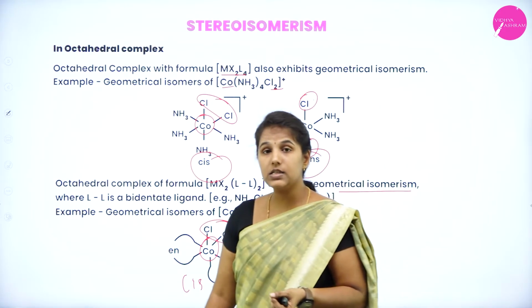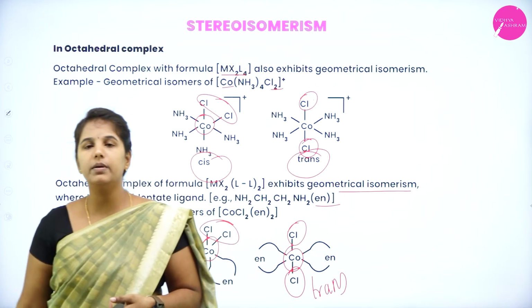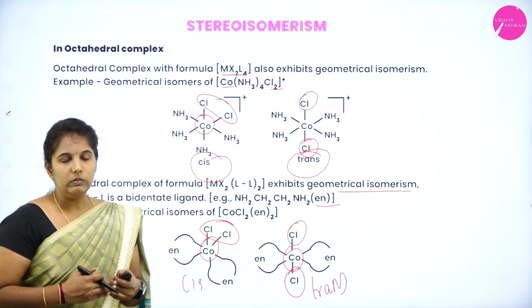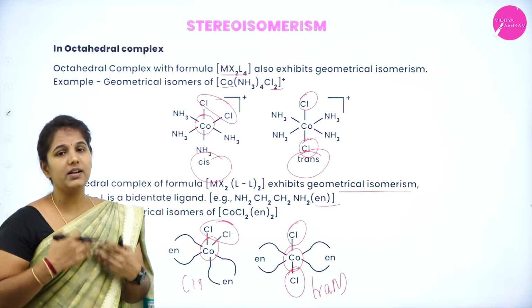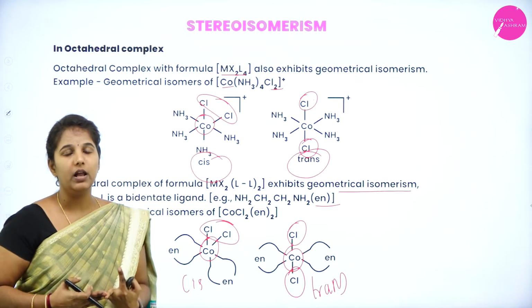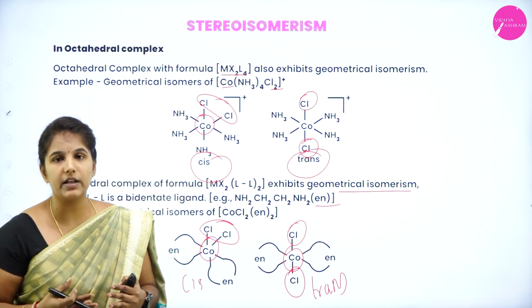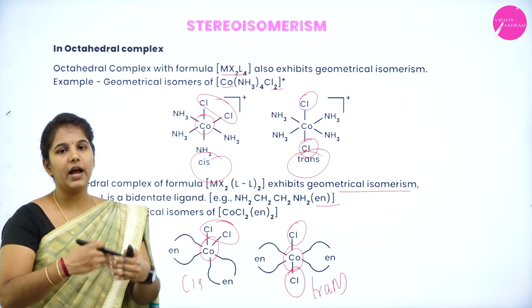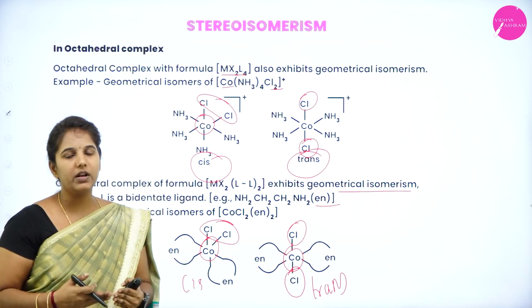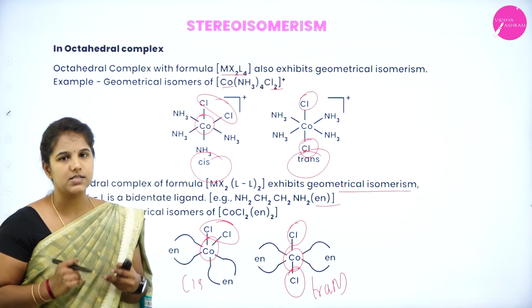Okay. This is how we can easily remember geometrical isomerism, where the arrangement of the ligands will be quite different. Sometimes they exist very close to each other, and sometimes they are arranged in opposite directions, far away from each other, giving rise to cis isomers and trans isomers.